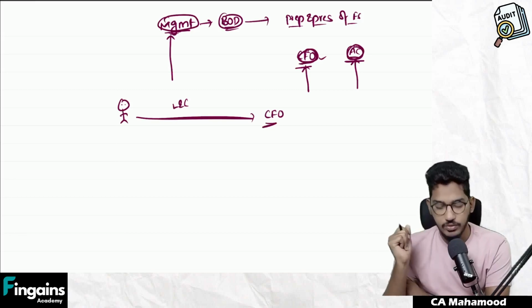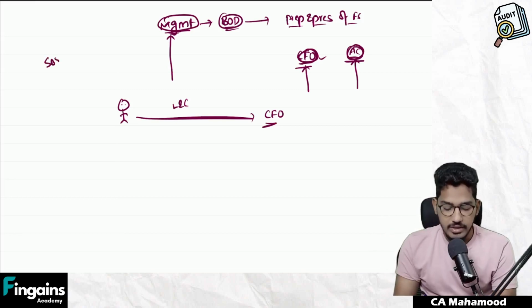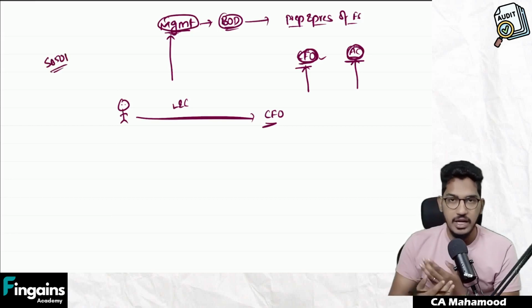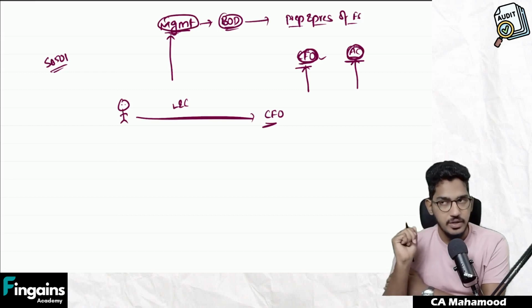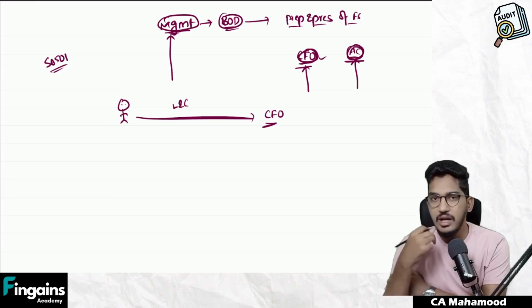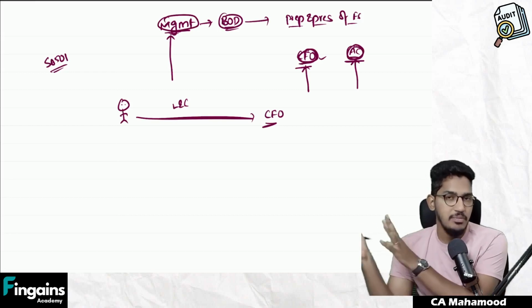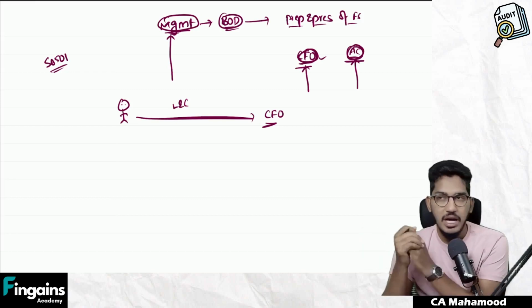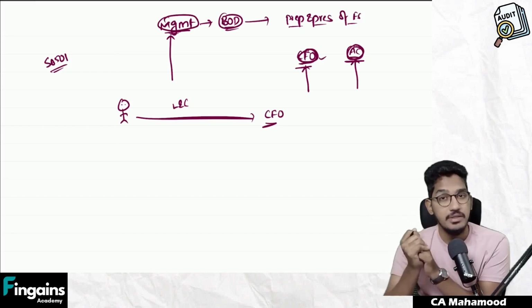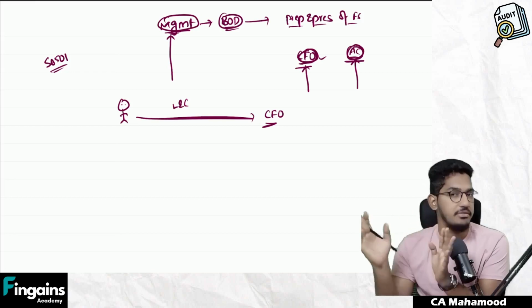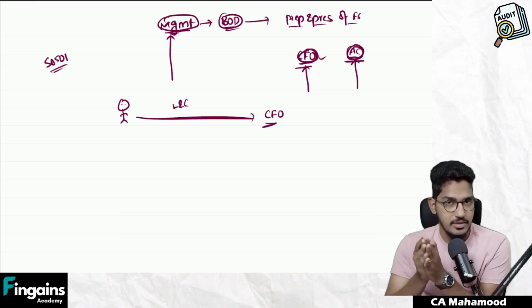I went to the CFO and told, sir, SA 501 is asking me to obtain written representation regarding litigation. You give me written representation regarding litigation. What the CFO is simply saying is, sir, I don't have required information regarding litigations and claims. There is some other team handling this matter. I will not give written representation since I don't have knowledge. Can the CFO escape saying it? No, never.